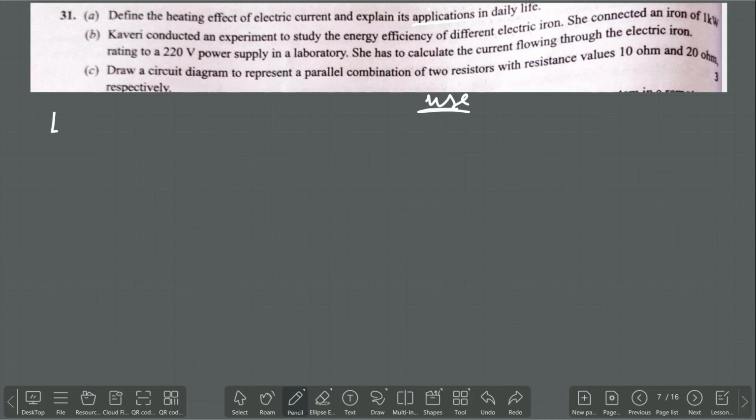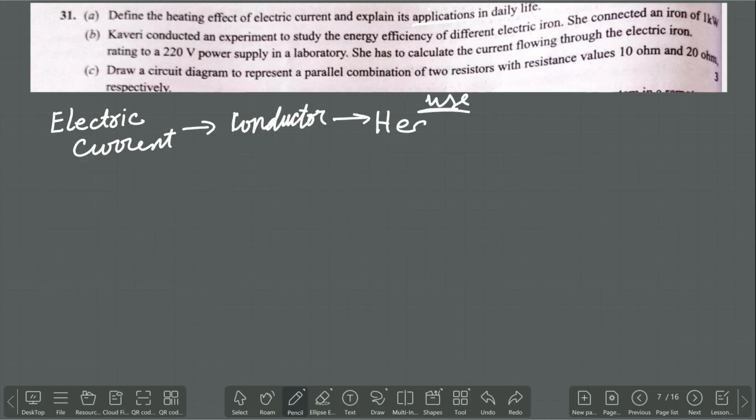Whenever we are passing electric current through any type of conducting material, due to the hindrance, that means due to the resistance, this conductor will start to produce heat in it, and that effect is called the heating effect of electric current.